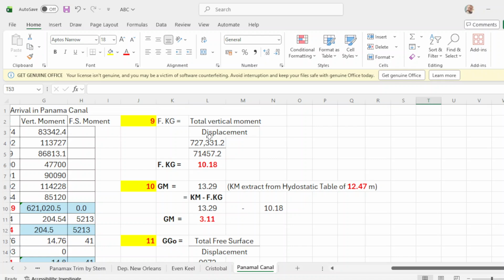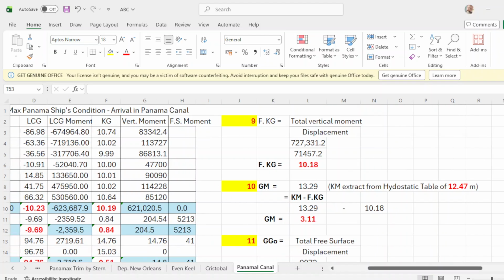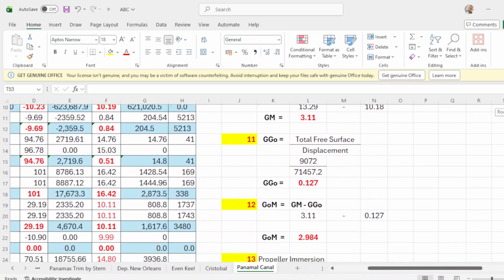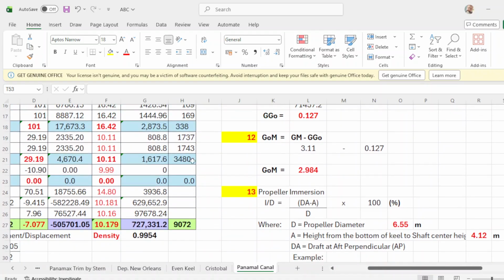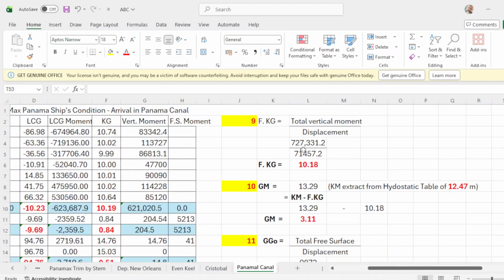Final KG is total vertical moment over displacement. So what is this vertical moment? This is the vertical moment. The total vertical moment is 72733.1.2, and your displacement is 71457.2.